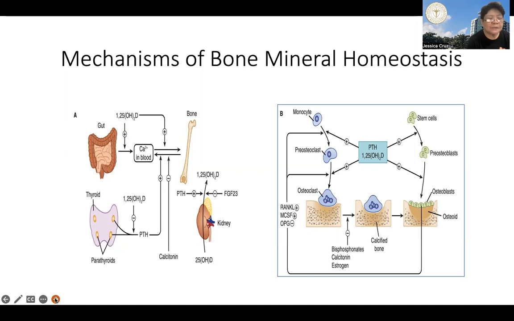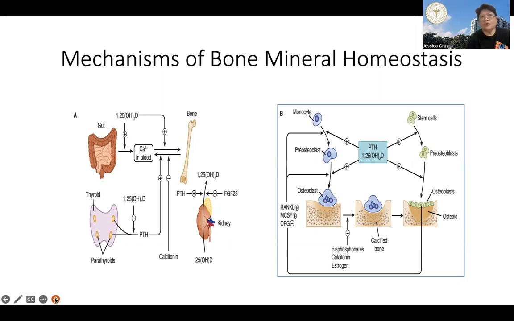Now, calcitriol in turn also regulates its own synthesis because it inhibits the production of parathyroid hormone by the gland, and it stimulates FGF23 release from bone tissues. We know that calcitriol is the main regulator of intestinal calcium and phosphate absorption.